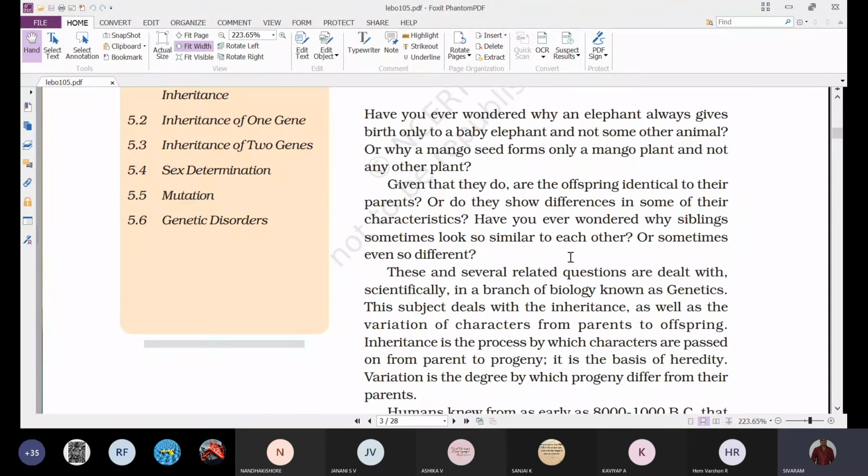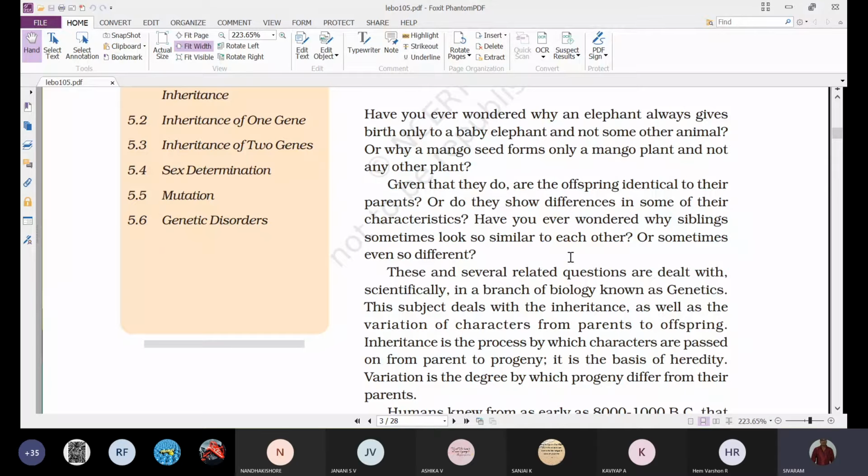But if we take siblings, the children born at different times, like first a brother, next a sister, when you compare them we'll find some similarities and at the same time some differences in their characters. Sometimes they look similar, sometimes they look different.